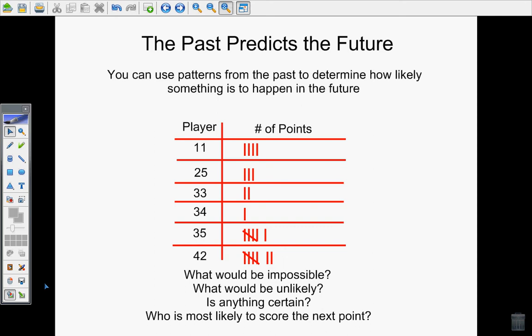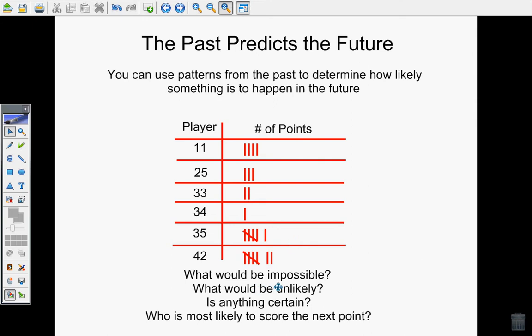The reason that probability is so important is that it helps us to make predictions. The past tends to predict the future. You can use patterns from the past to determine how likely something is to happen in the future. For example, I have a series of players here who've been playing a game, and how many points they've scored in the past. We can use this data to make predictions about what will happen next.